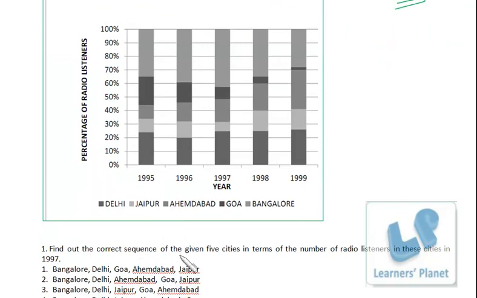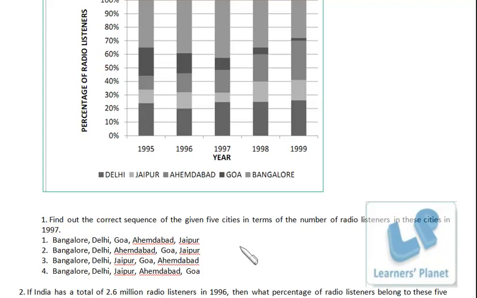Find out the correct sequence of the given 5 cities in terms of the number of radio listeners in these cities in 1997. This one is the graph, this one is the bar. So we have to find out either increasing or decreasing order. Bangalore is at the first position in all 4 options. That means we have to find out the decreasing order, because we can see Bangalore is having the maximum percentage